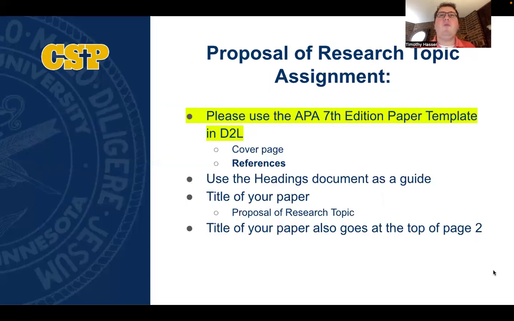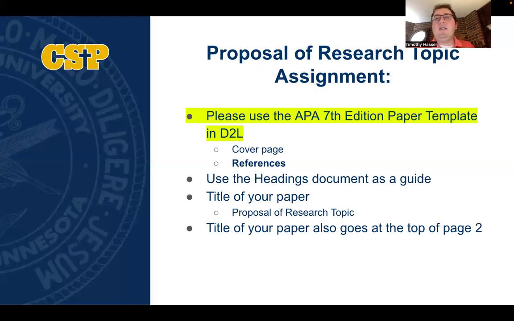Here are a few final reminders for your first assignment. Please use the template that's found within D2L. Include a cover page, include a references page. Also use the headings document found in D2L as a guide for using and developing those headings in your paper.